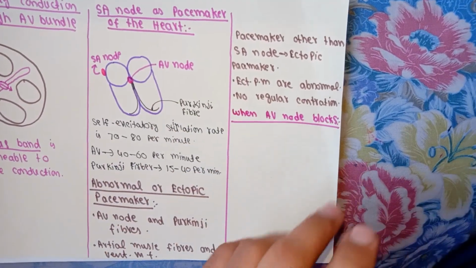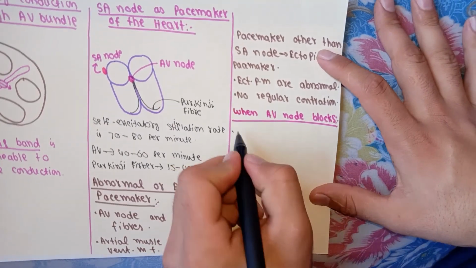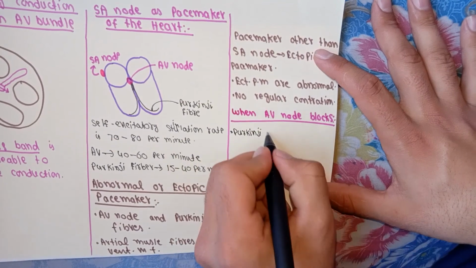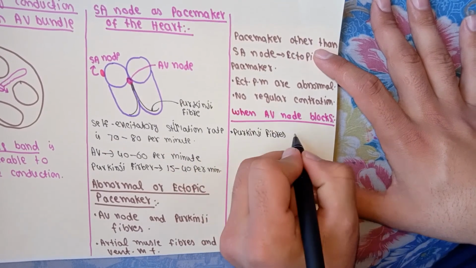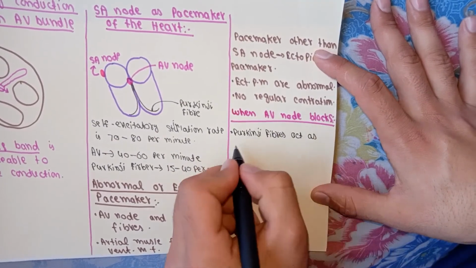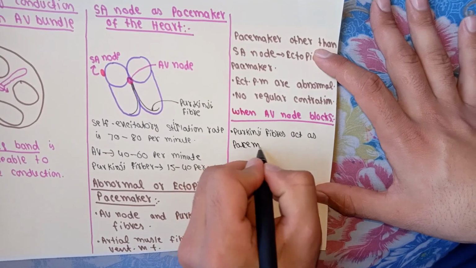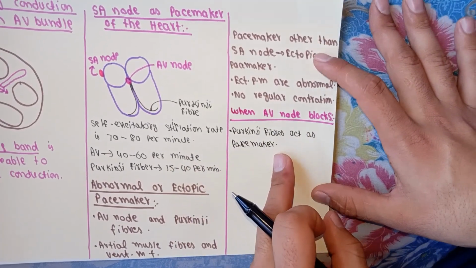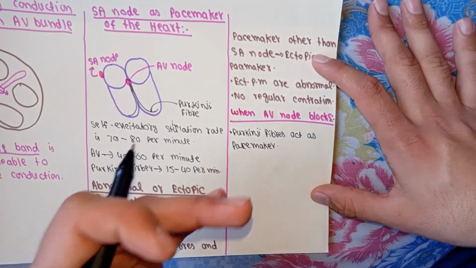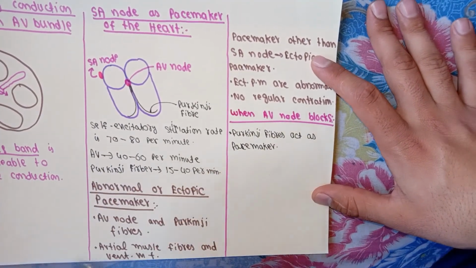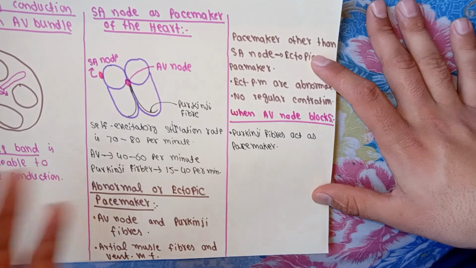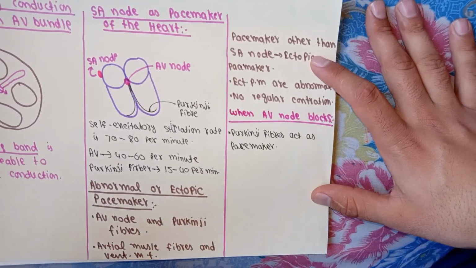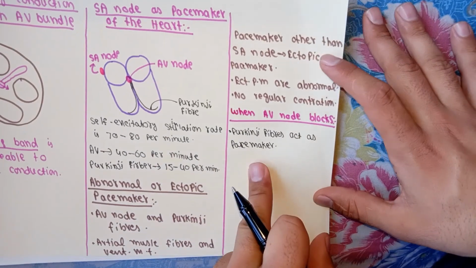So we can say that when the AV node blocks, Purkinje fibers act as pacemakers. Understand? Are you following? So Purkinje fibers act as pacemaker. Now we know that the excitatory rate of Purkinje fibers is low, 15 to 40 in this range, sometimes 15, sometimes 20, sometimes 30, and the maximum is 40. This is a very slow speed.